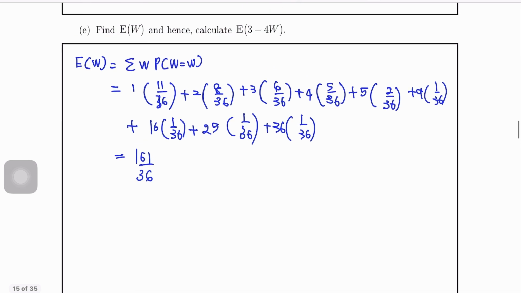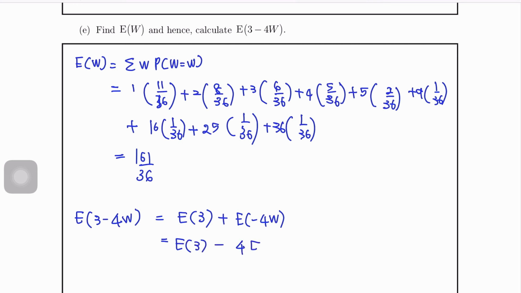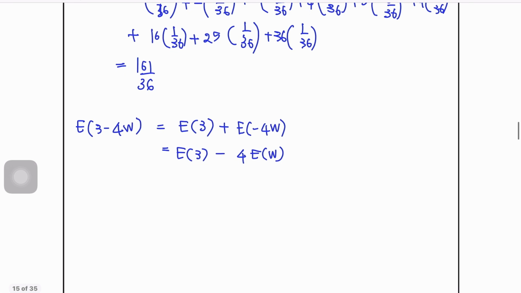Then E(3 minus 4W). Okay, we separate it: E(3) plus E(negative 4W). So E(3) minus 4E(W). E(3) will be 3, and E(W) is 161 over 36. So the answer is negative 134 over 9.